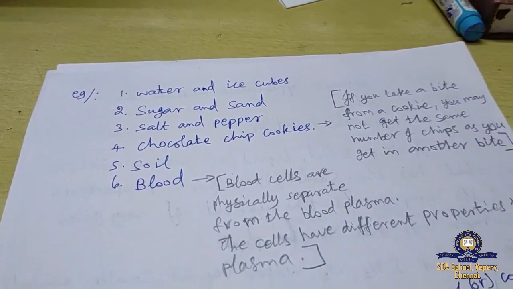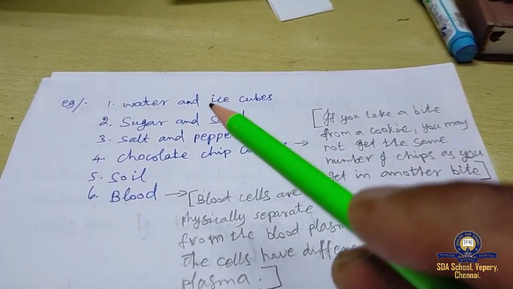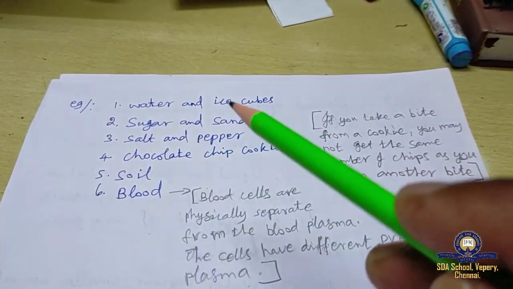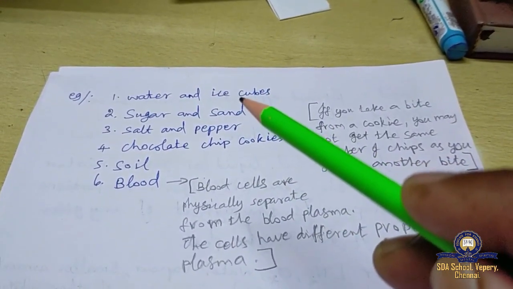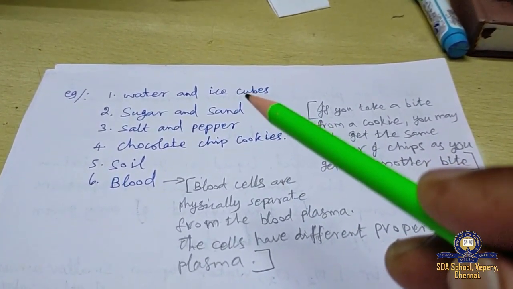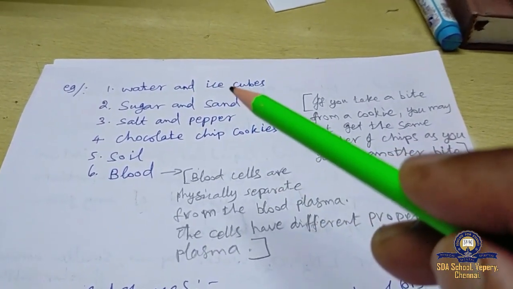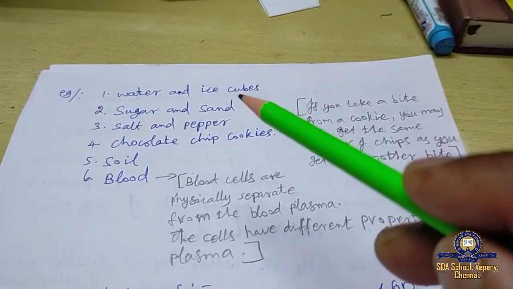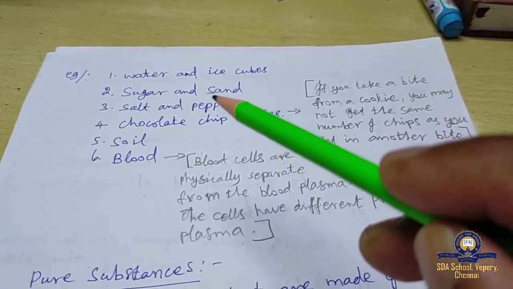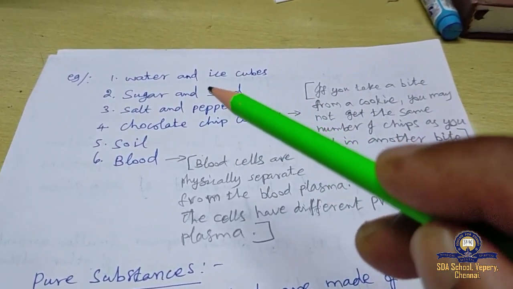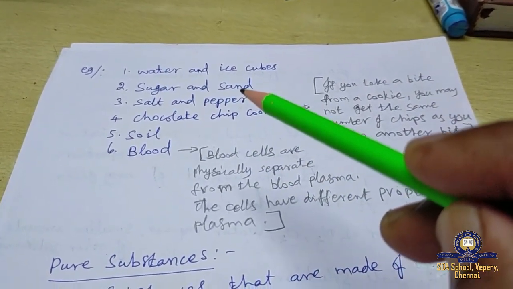Listen. Example for heterogeneous mixture: water and ice cubes. Here water is in liquid state, ice cubes in solid state. These two things together present, it is easily identifiable from each other. Water as being liquid and ice cubes as ice cubes in solid state. Easily we can differentiate. As well as sugar and sand mixed together, easily we can identify where the sugar particle and where the sand particle, like that.